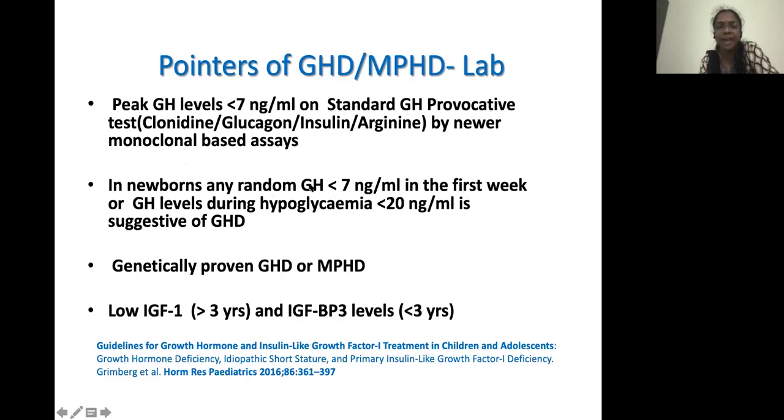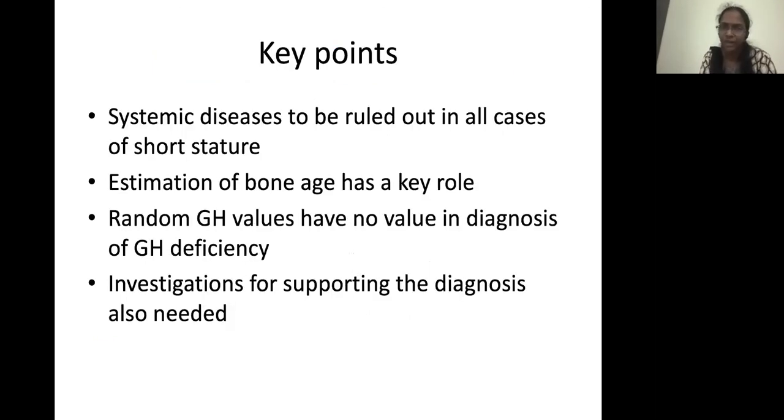In a newborn, a random growth hormone less than 7 nanogram per ml in the first week, or during hypoglycemia, if the growth hormone level is less than 20 nanogram per ml, is suggestive of growth hormone deficiency. In an older child, a peak level of less than 7 nanogram per ml on a standard provocative test by clonidine, by newer monoclonal assays, indicates that there is a growth hormone deficiency, or it can sometimes be genetically proven. These are again supportive criteria. IGF-1 and IGF-BP3, all these are supportive criteria. Clinical as well as carefully performed investigation will help us to diagnose this.